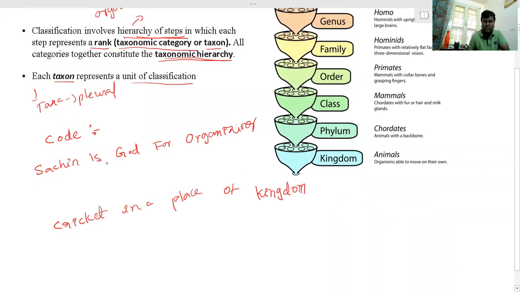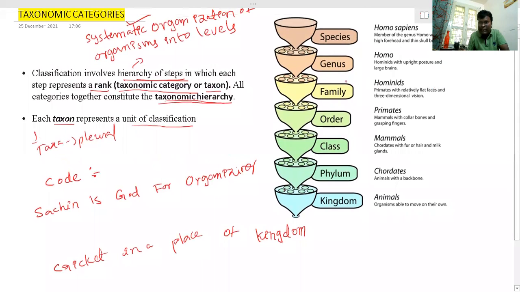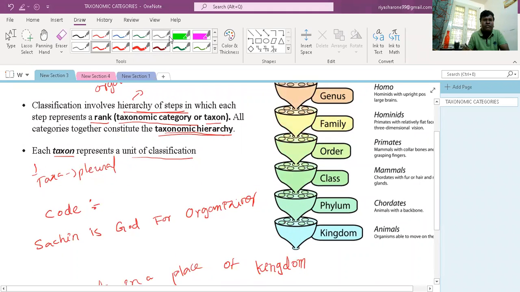Sachin is God for organizing cricket in a place of kingdom. By using this code, you can remember very easily this hierarchy from species up to kingdom. So let us see how to remember based on this.